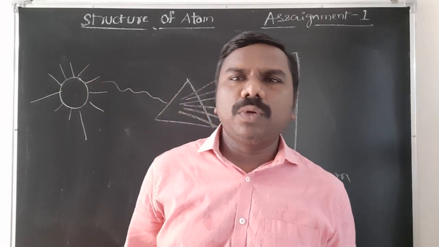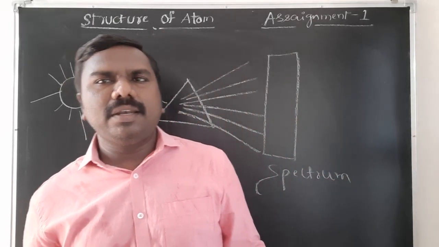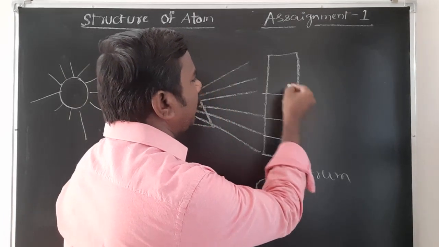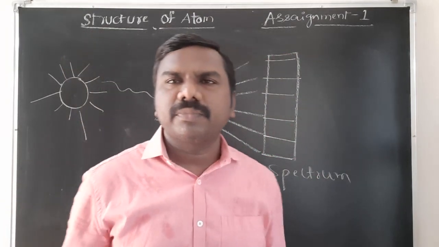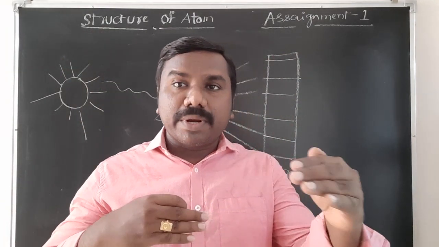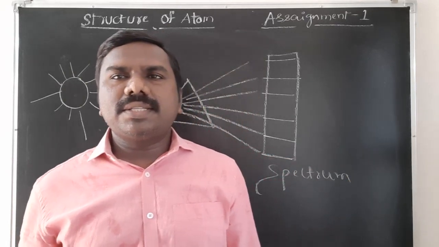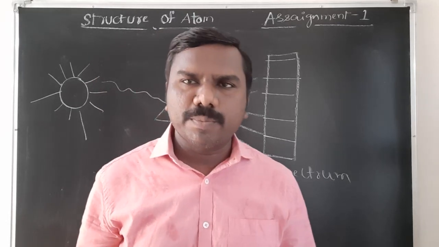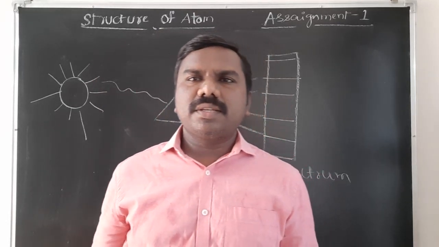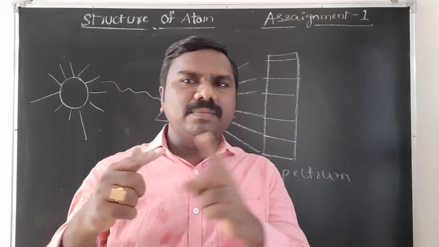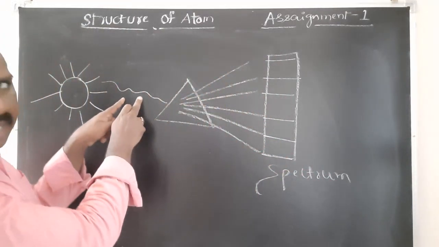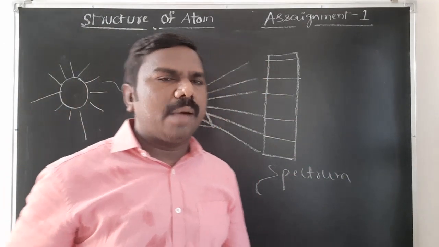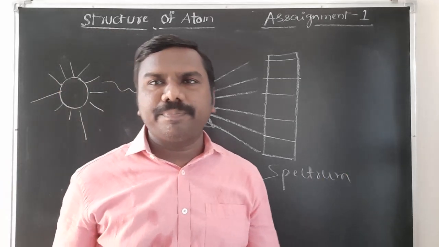Spectrum is classified into 2 types: continuous spectrum and discontinuous spectrum. Continuous spectrum means all the radiations are merged into each other, there is no separation. Discontinuous means there is a separation. Discontinuous is again classified into emission spectrum and absorption spectrum. Emission means the light emitted from atoms is passed through a prism and analyzed on a photographic plate. The obtained one is called the emission spectrum.